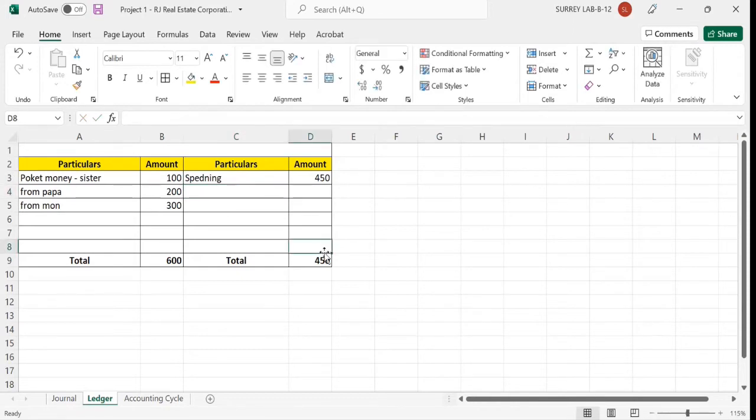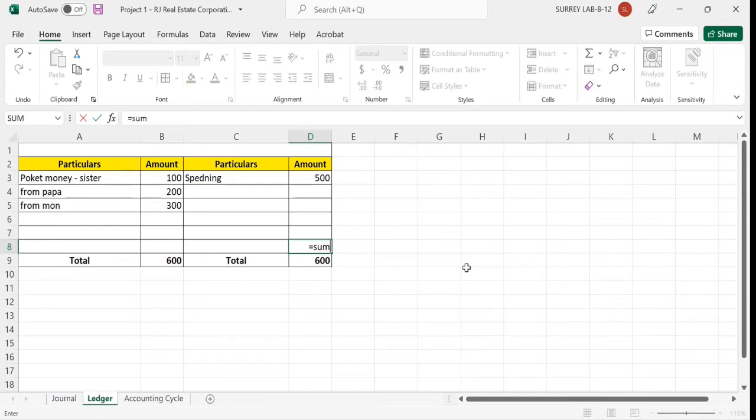So I want to know the balance here. If we calculate, 600 minus 450, we can say 150 here. But for example, if I want to change this figure from 450 to 500, then the total is 650 automatically. This is fine, but we have to delete it every time, and we have to calculate and write the correct figure. I don't want to do this. I just want to make a formula so that I don't need to write the balance of this month every time. So what to do is very simple.